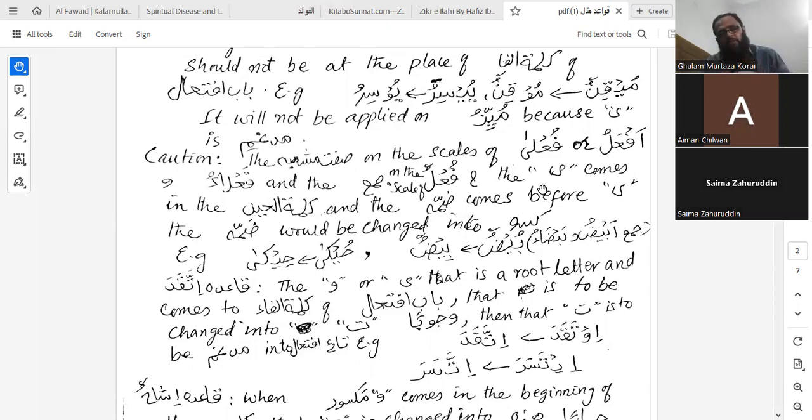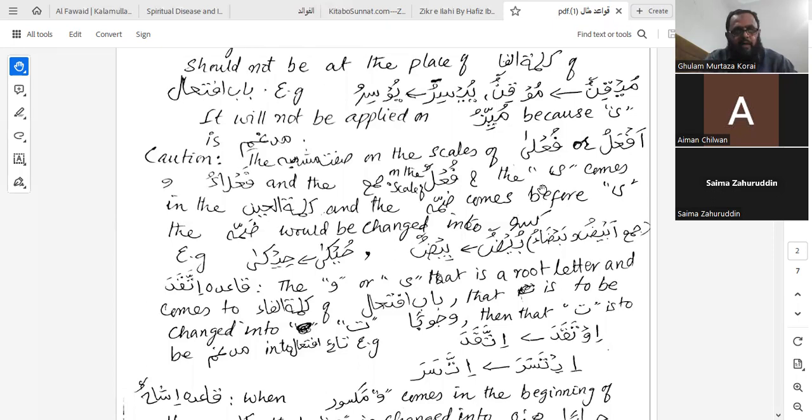And their jama comes on the scales of fu'ulun: fa madmum, ain, lam, fu'ulun. And the ya comes in the kalimatul ain. Sifatu mushabbaha on the scales of af'alu, fa'la'u, fa'laa, and their jama is fu'ulun. And the ya comes in the kalimatul ain, and the damma comes before ya. In such a situation, the damma would be changed into kasra.